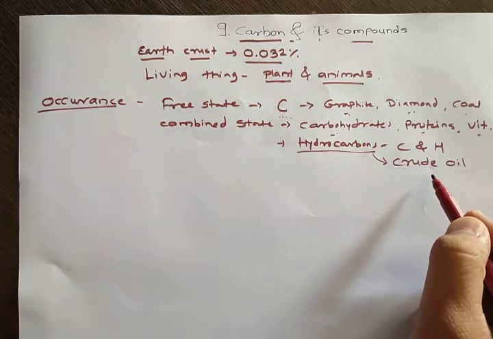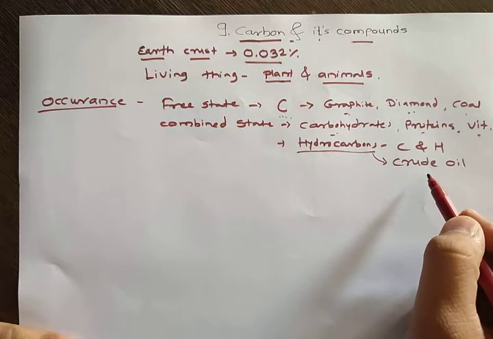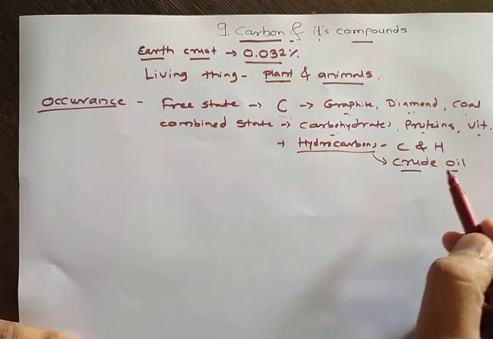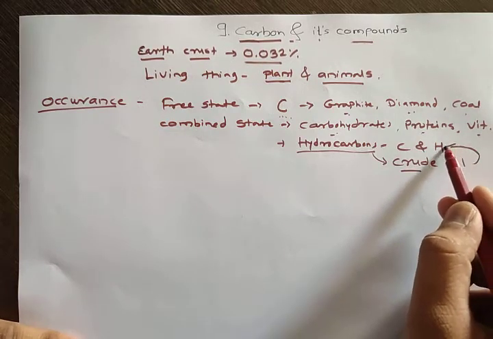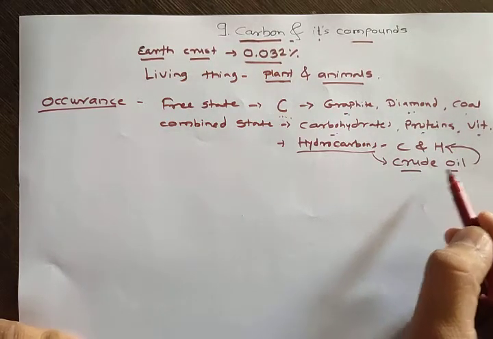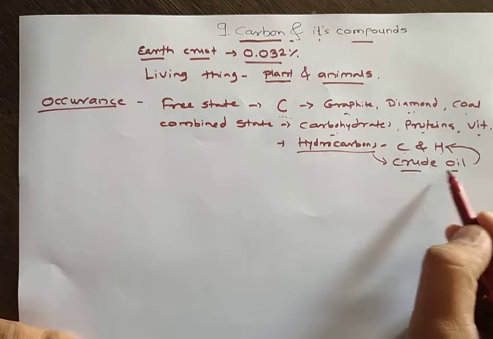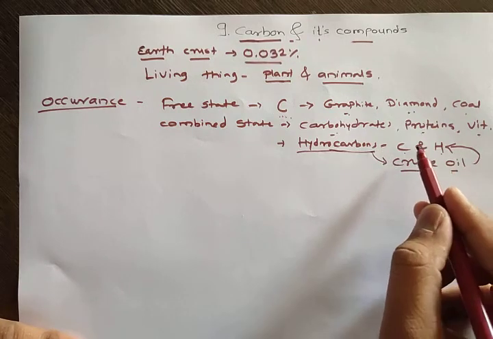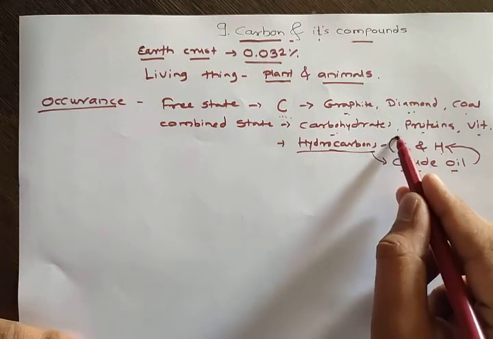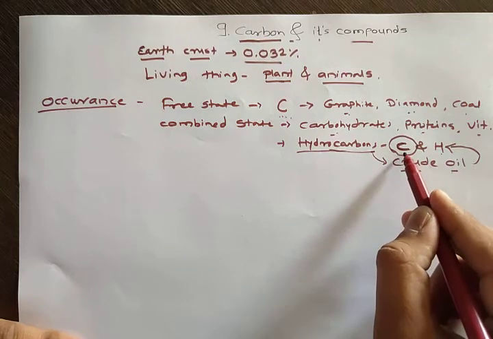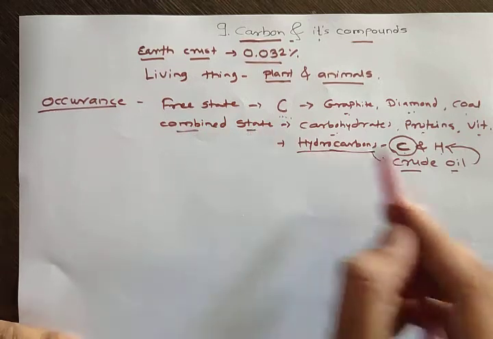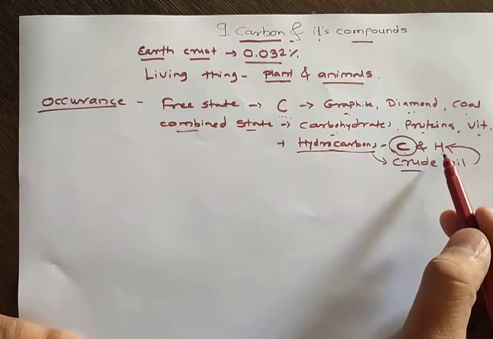From this crude oil various petroleum products are obtained, like petrol, diesel, LPG, kerosene, and there are so many products. This crude oil consists only of carbon and hydrogen, therefore crude oil is nothing but a hydrocarbon. The large constituent in crude oil is carbon. Here carbon is combined with hydrogen, so this is a combined state of carbon.